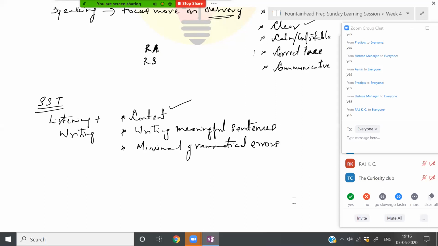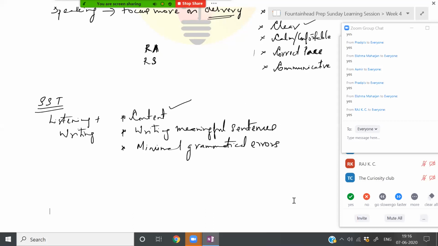Now, the computer is a logical machine. So when the computer analyzes your speaking components, it will basically look at how well you have spoken, as in whether you stopped in between, whether you fumbled in between. So it's just looking at your audio rather than content.